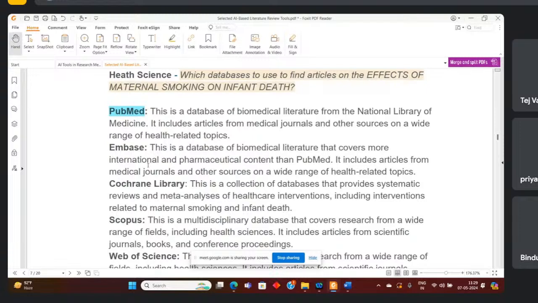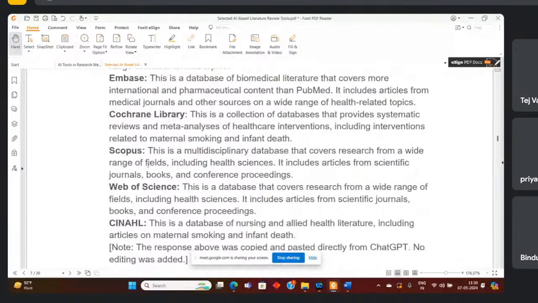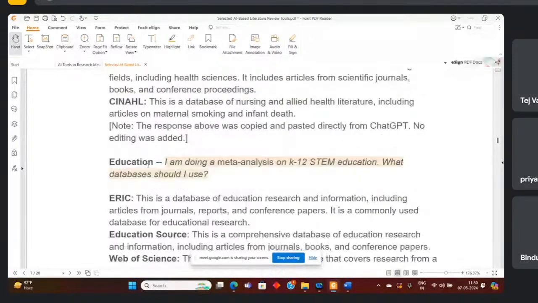For engineering people, we can use IEEE, Elsevier, Springer, and Wiley. These four publishers we can use to find our papers, right? In a similar context, they have Scopus and Web of Science.